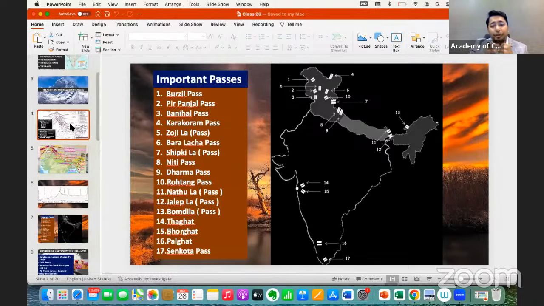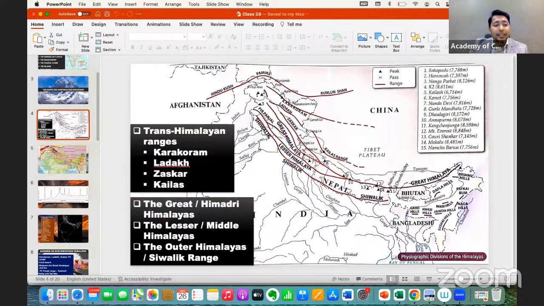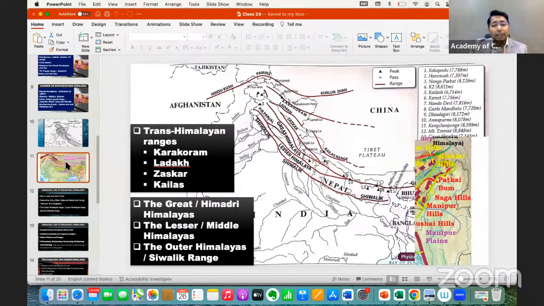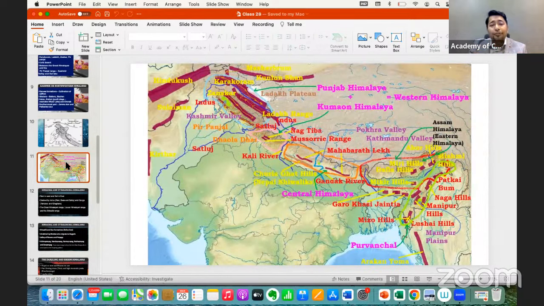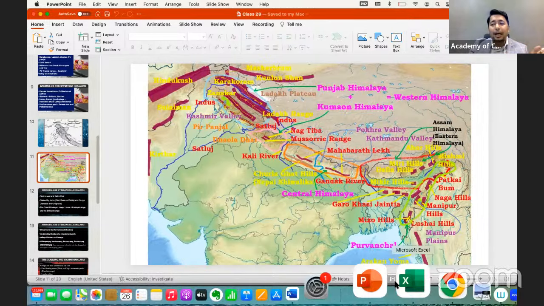Then of course, we are going to discuss the mountains. Here we will also discuss the rivers which are flowing through the northern part of India, through peninsular India, and the rivers flowing through the eastern part of India. This way, we used to divide the river system of India, and the mountains of India, the Himalaya of India. You don't need to go with some particular books. If you open the atlas and go through it in chronological order, of course, you will be able to get the answer.